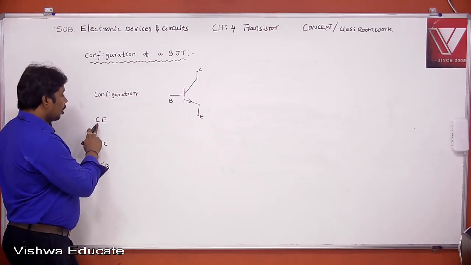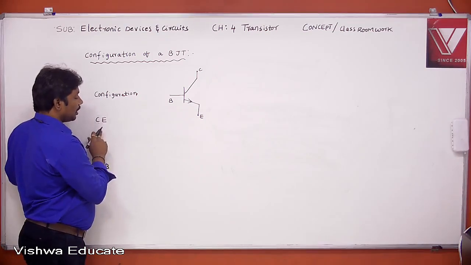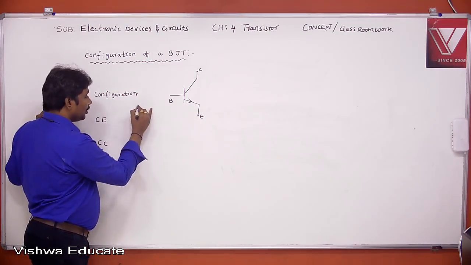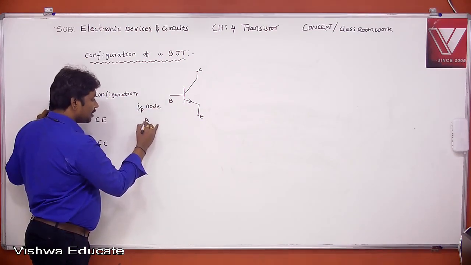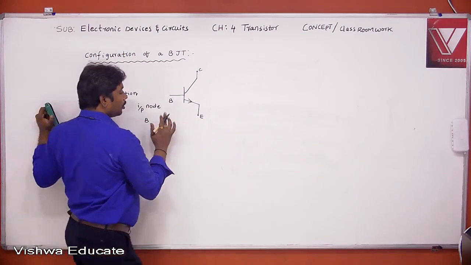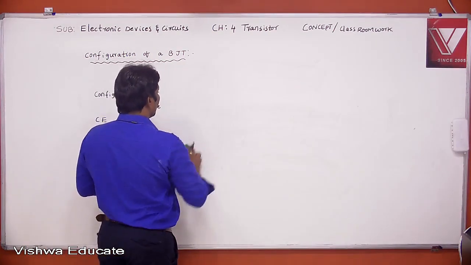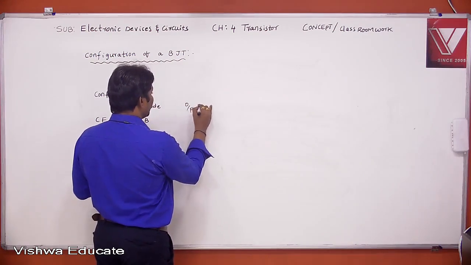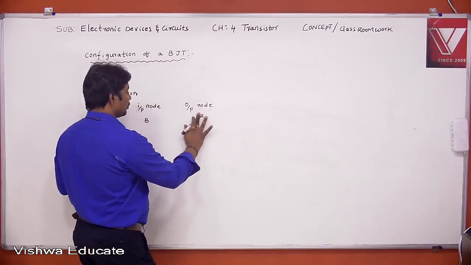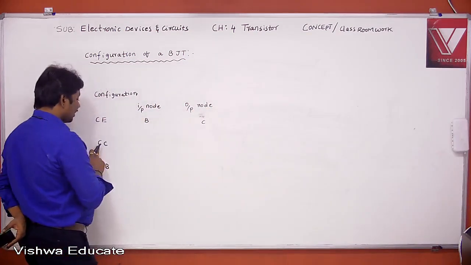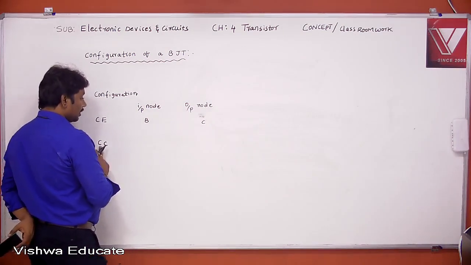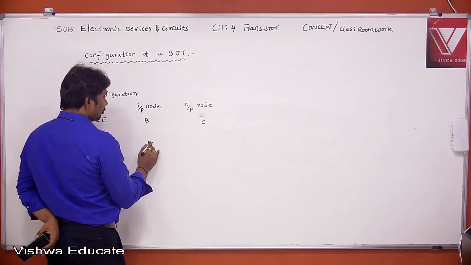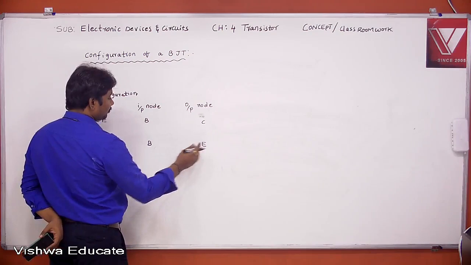Common emitter means the emitter is common. If the emitter is common, input is given to the base, and output is taken from the collector. Next, common collector: the collector is common, input is given to the base, but output is taken from the emitter.